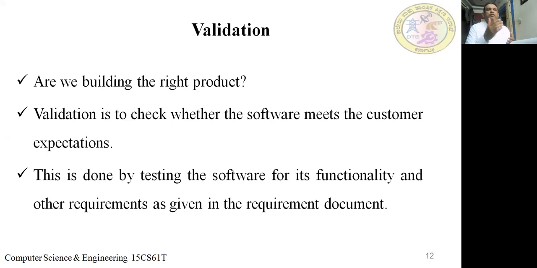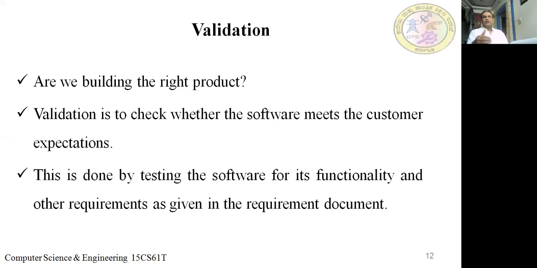So that is what we call validation. This is done by testing the software for its functionality and other requirements as given in the requirement document. How do we check it? We have the SRS, the software requirement specification document, that is given there. Based on that SRS document, we keep checking whether it is right or not.